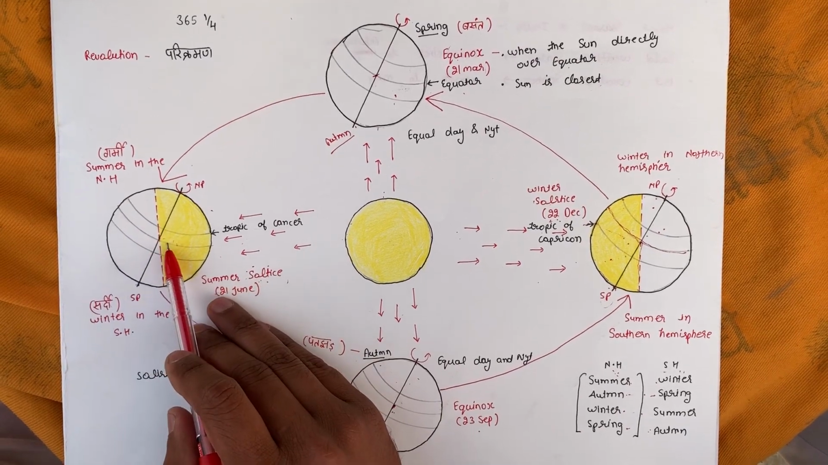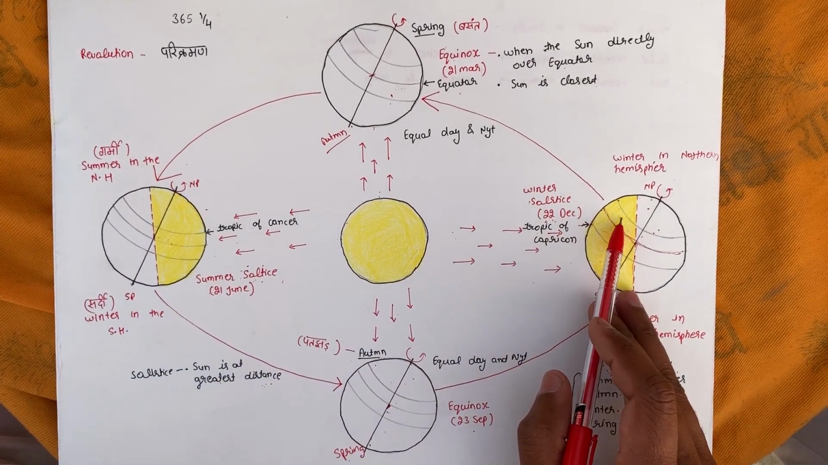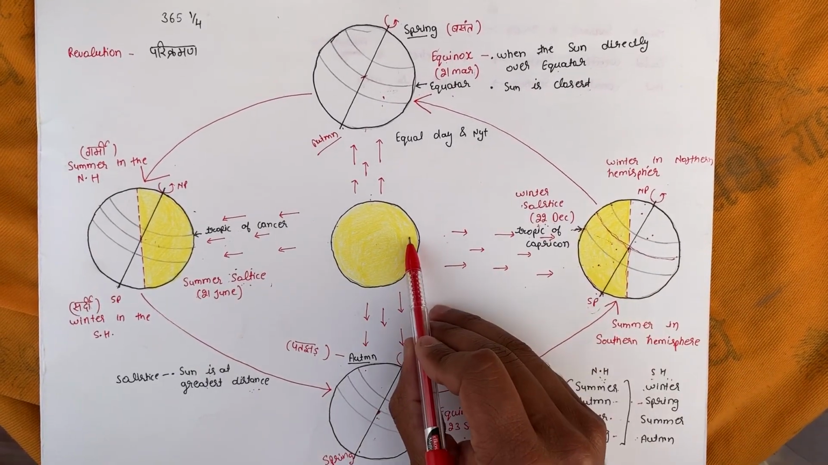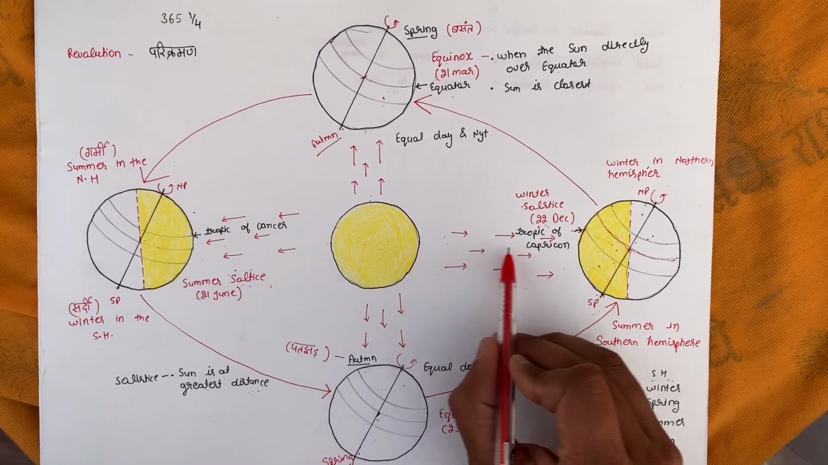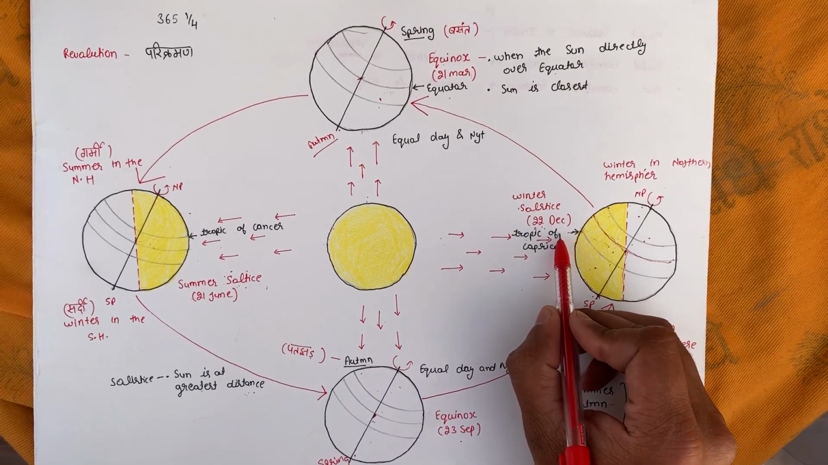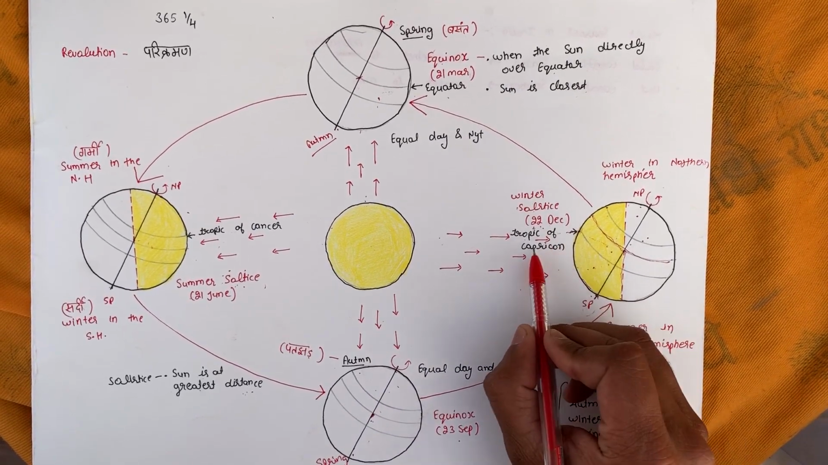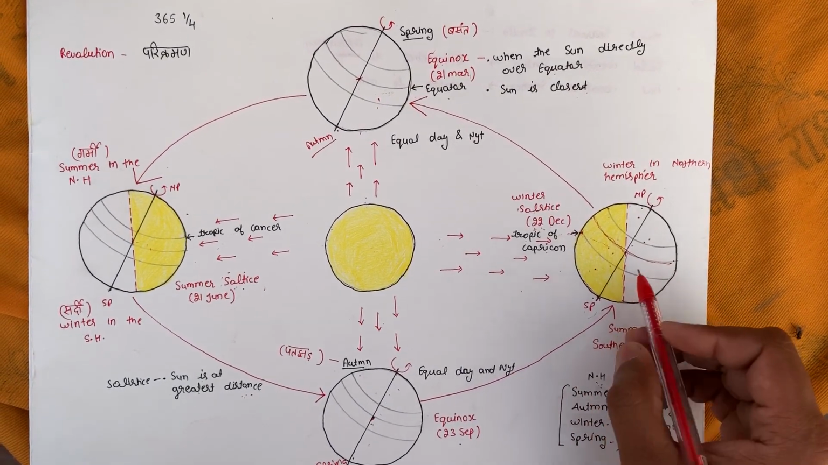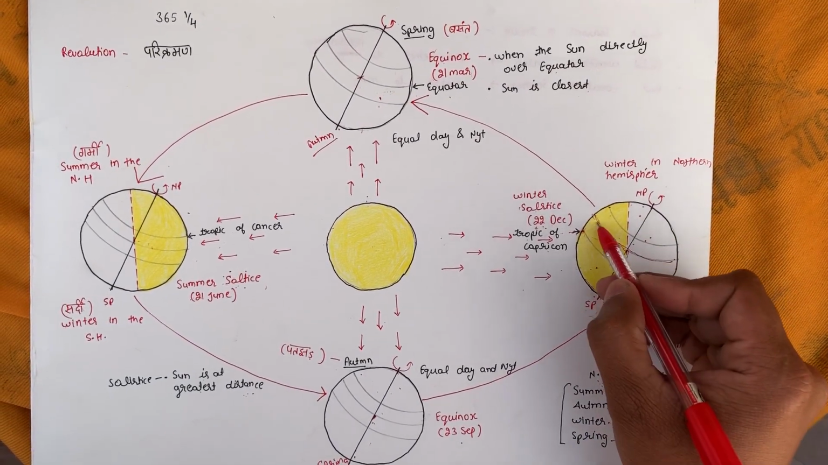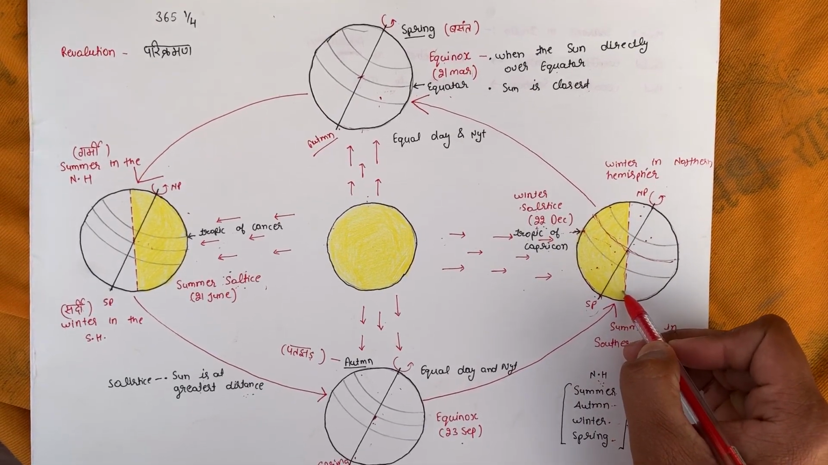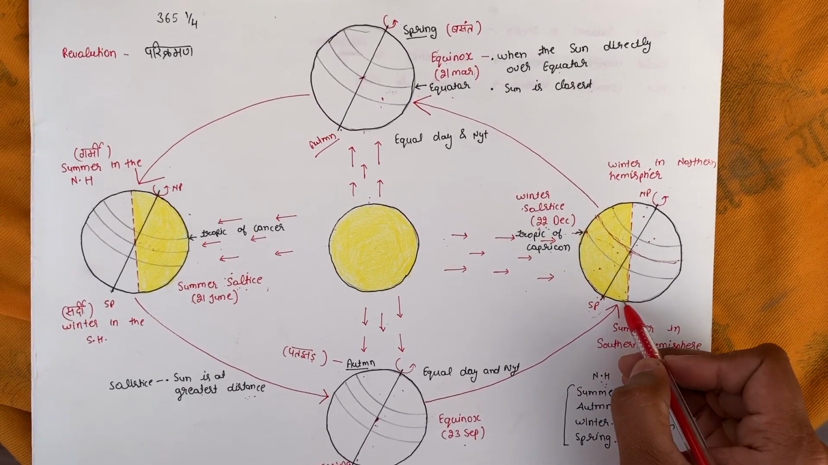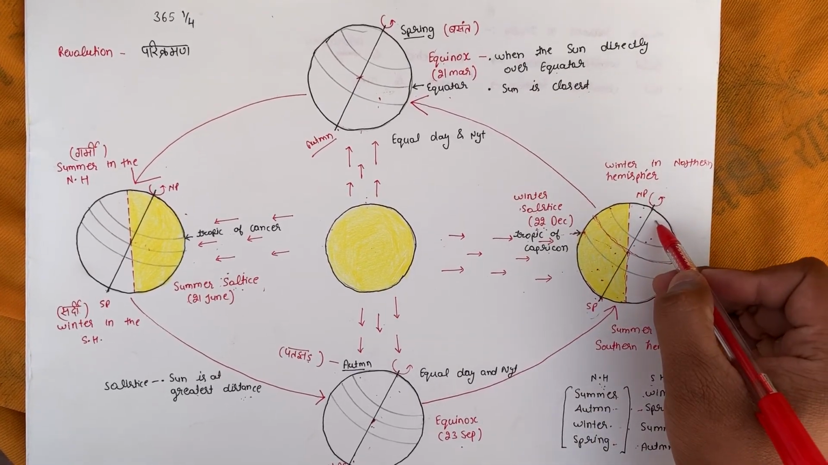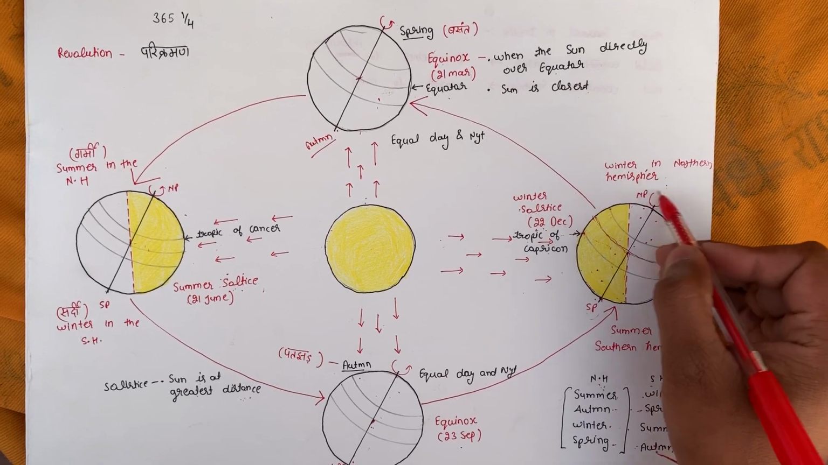Now if we look at the opposite position, here during the December time we can see the rays of the sun directly falling upon the Tropic of Capricorn. As we know, the Tropic of Capricorn comes in the southern hemisphere, and the southern hemisphere is getting the maximum amount of heat and light. That's why the southern hemisphere has the summer season and the northern hemisphere has the winter season.